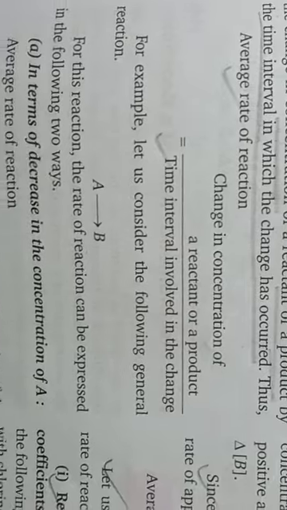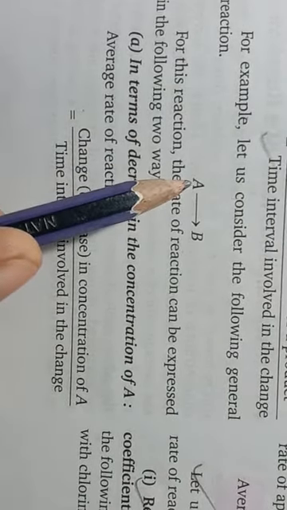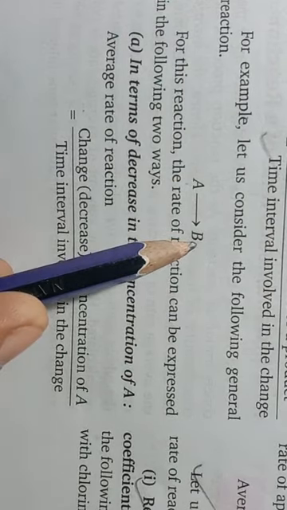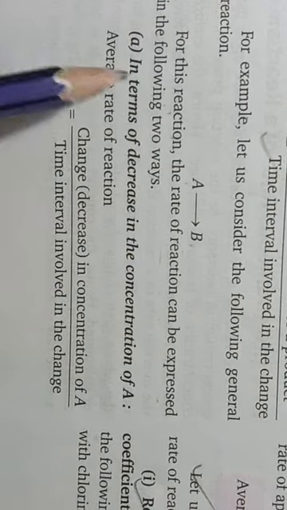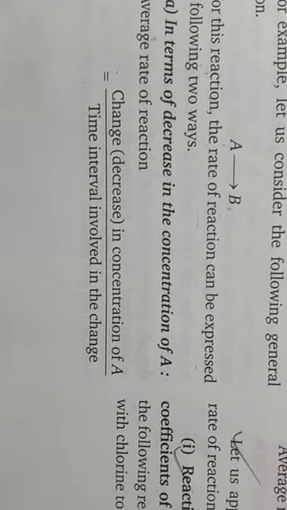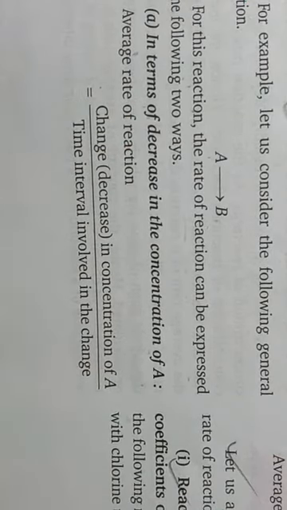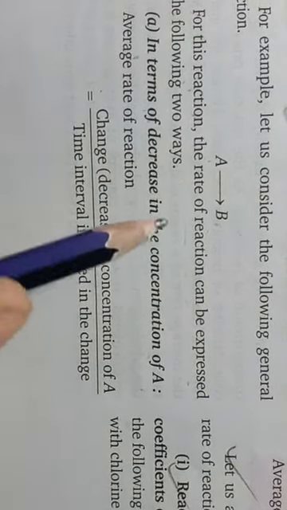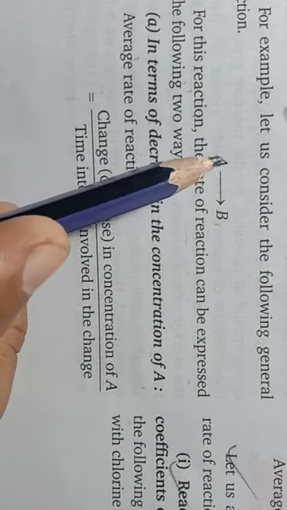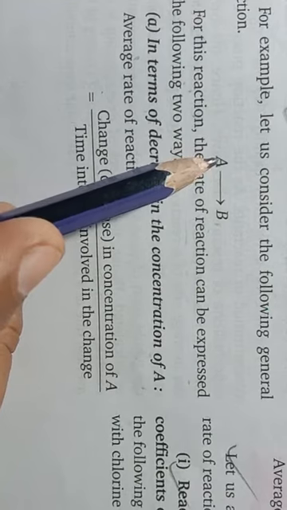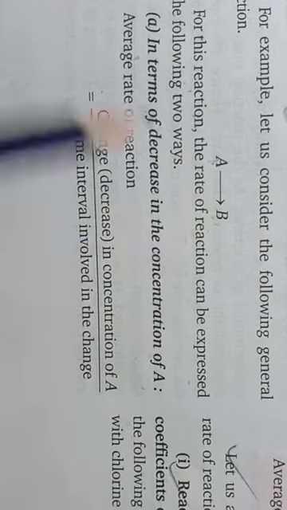For example, if in a reaction A is a reactant and is forming B, the rate of reaction can be expressed first in terms of the decrease in the concentration of A. As you all know, with time the amount of reactant A will decrease and the amount of product B will increase.